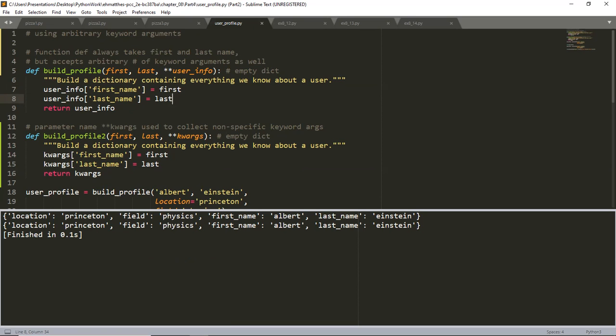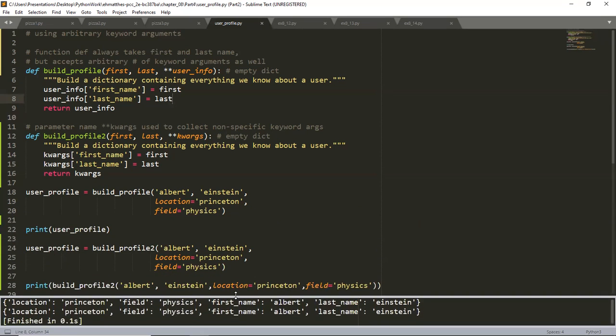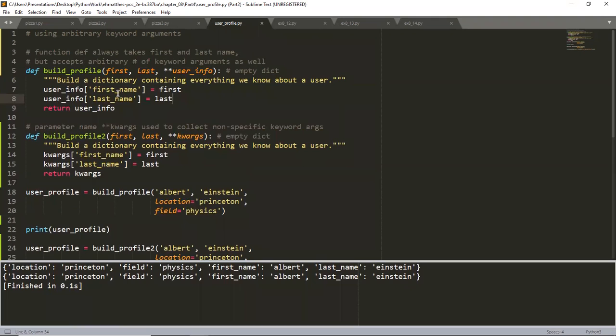And here we're also using another generic parameter called kwargs. And of course, that stands for keyword arguments. And I don't particularly care for them, but I wanted to go ahead and show you how they could possibly be used. He didn't give us an example in the book. He just made a little note. So I tried to simulate that. So we're talking about arbitrary keyword arguments. In this case, 2 asterisks will give us an empty dictionary. So we're putting in first and last. These are positional, and then we have our key value pairs here.